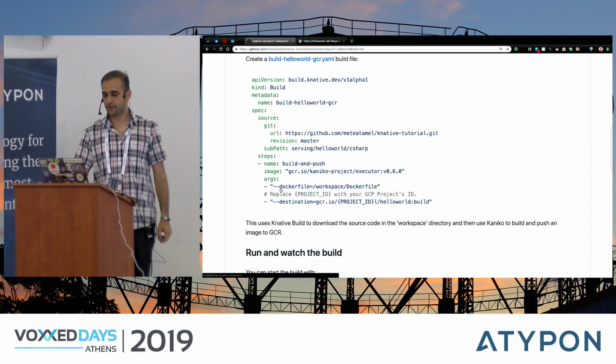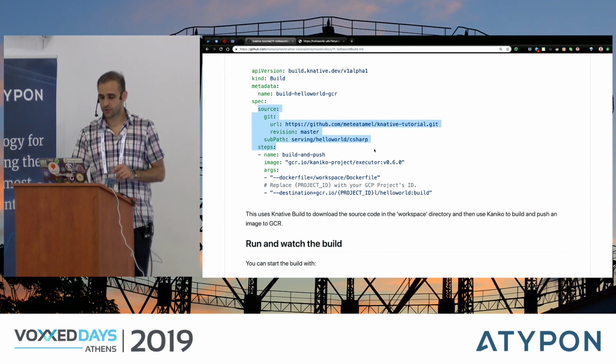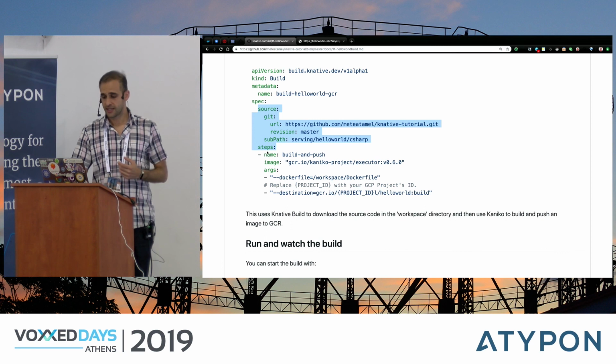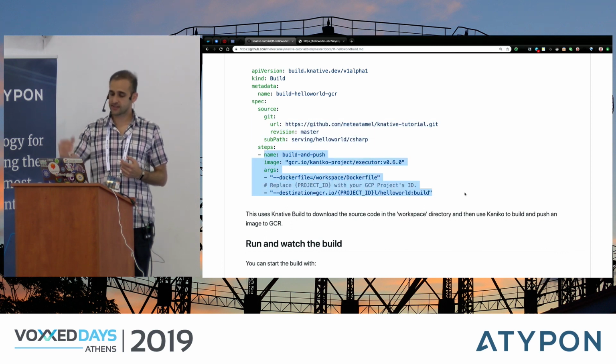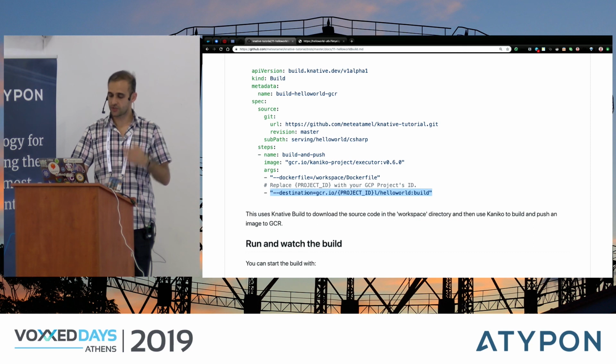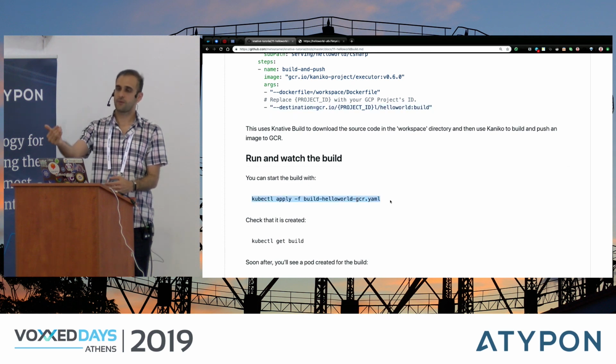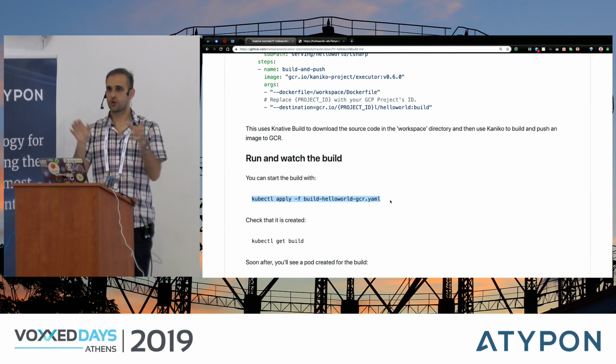A very simple build, for example, here I'm defining, OK, I'm going to be done in 1 minute. Here we're defining a build, and I'm pointing to my source. This is my tutorial source. And I'm defining my steps, which is a single step that says build and push. I'm using a Canonical project that will look at this Dockerfile, and it will push to this destination, which is gcr.io. So this is how you can build this. And the way to apply this is basically just say kubectl apply, and just point to your YAML file. This will create a build object, and it will create a pod that will actually build your container and push it to Google Container Registry.